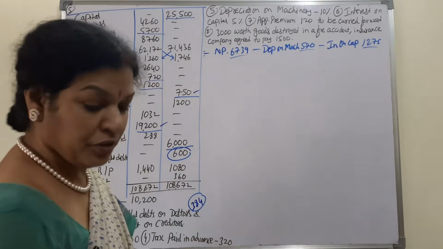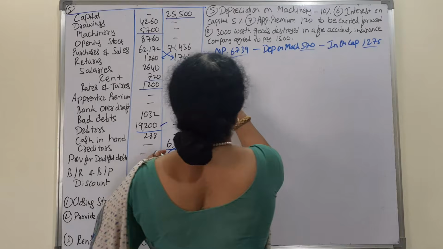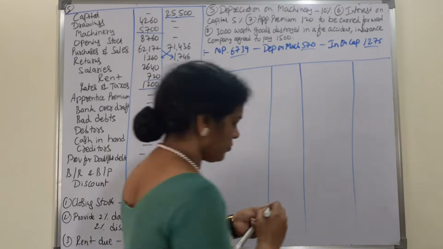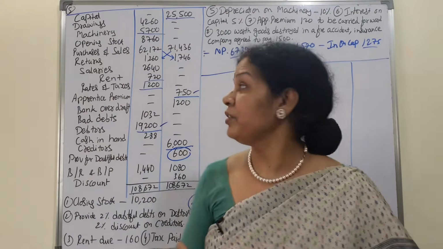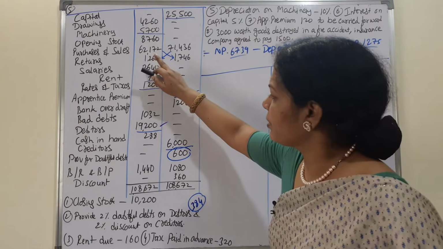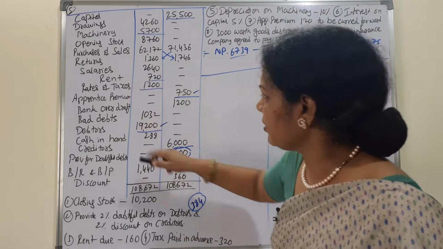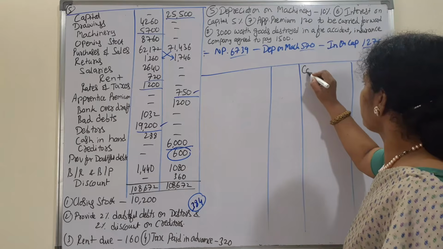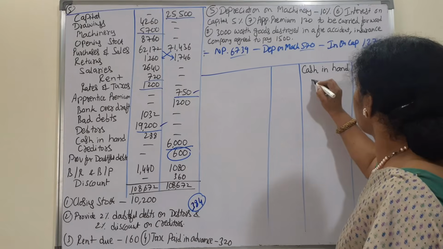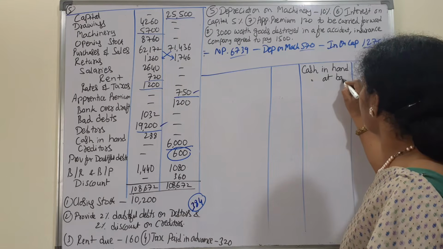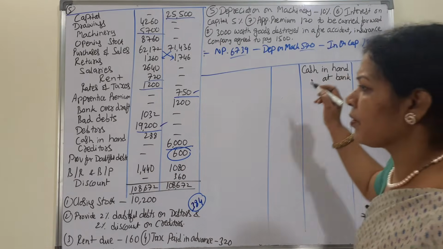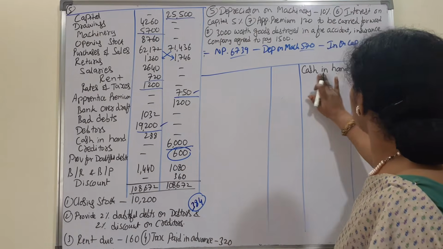Now we'll work out the balance sheet. Balance sheet, first the asset side, we'll take cash in hand and cash at bank. Where is cash in hand, cash at bank? Yeah, it's here. Cash in hand is 288. Cash at bank is not given.